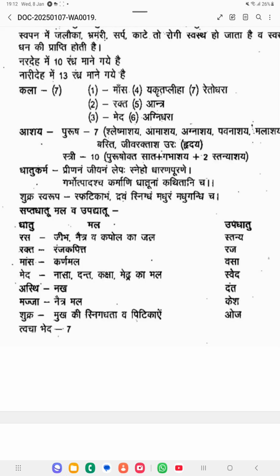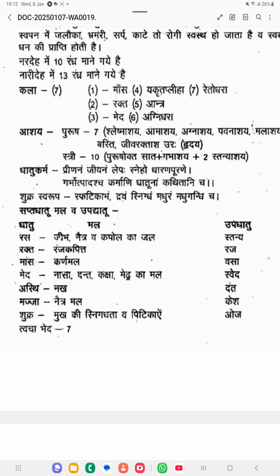Then Shukra Swarupa. What are the features of the Shukra? Phanita, Dravam, Snigdham, Madhuram, Madhugandhi cha. Okay, then Sapta Dhatu Mala and Upadhatu. Dhatus we have seen: Rasa, Rakta, Mamsa, Meda, Asthi, Majja, Shukra. So these are the 7 Dhatus.